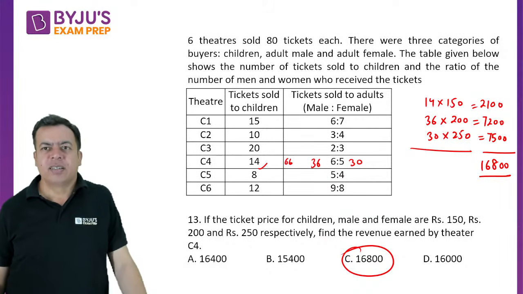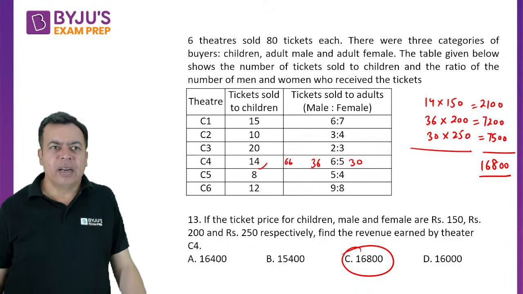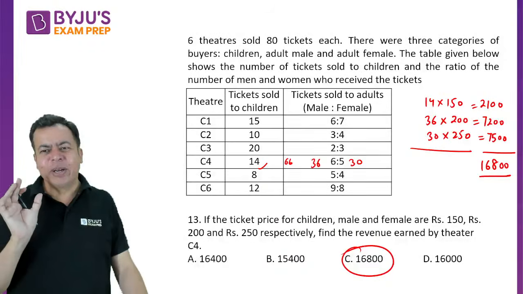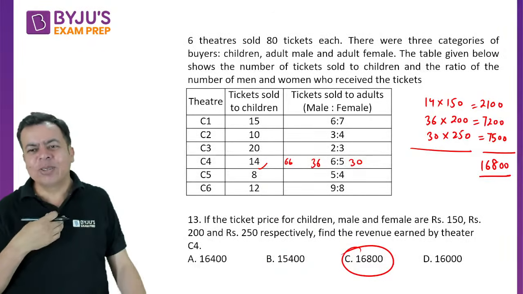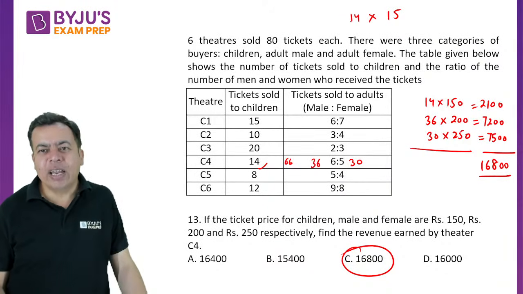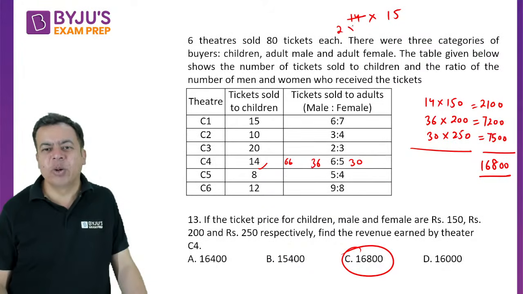Here the point is, I will just tell you a little bit of how I actually calculate. Sometimes people think that I know the table of 14 or 15 till 20. My method is very simple. Whatever is the even number, I just make it 2 into 7.